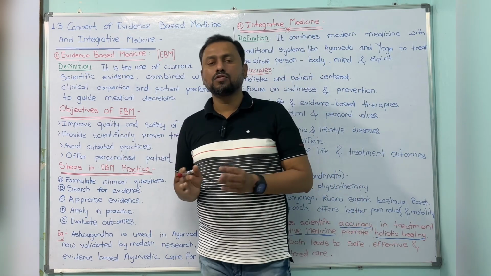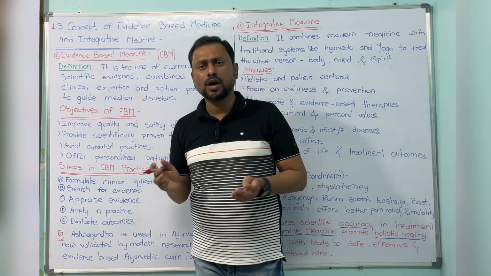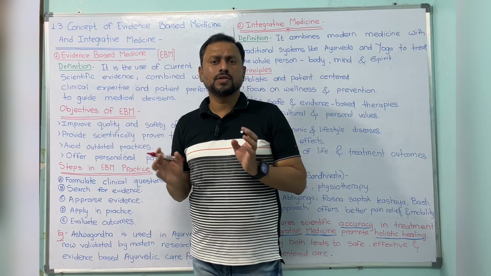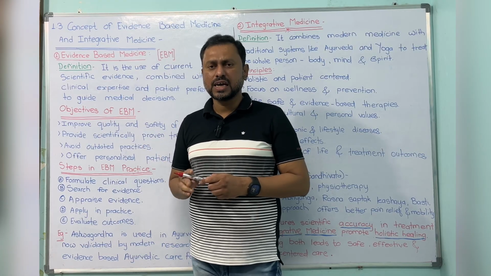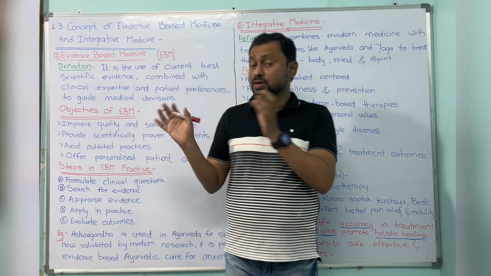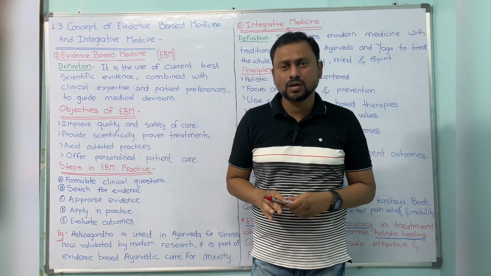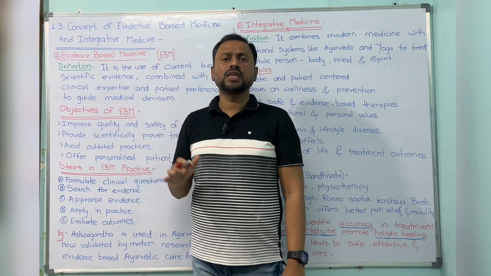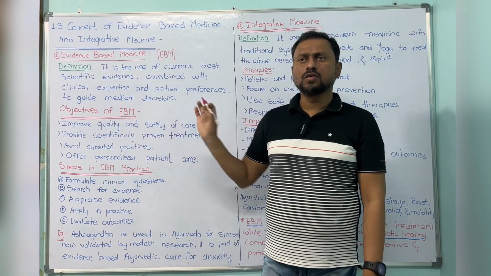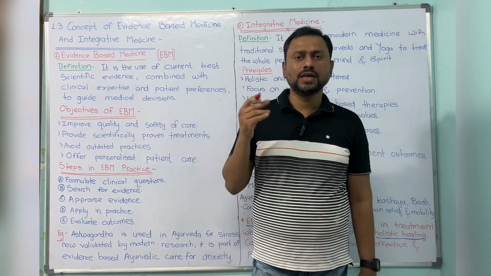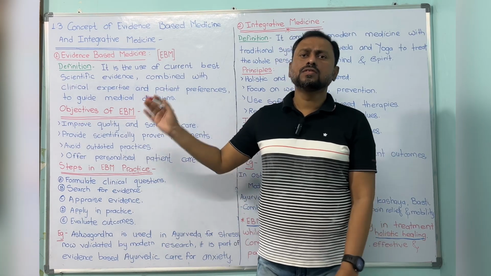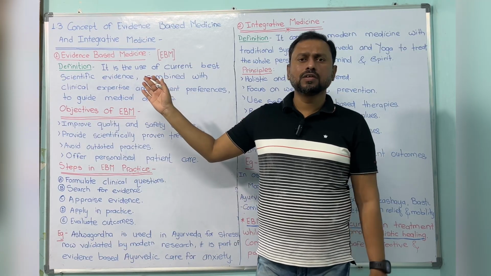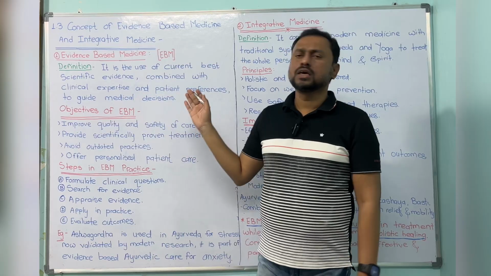Now the example, a very good example: Ashwagandha. You may have heard that for stress management as well as anxiety, Ashwagandha is one of the drugs of choice told by our Acharyas and ancestors. But previously there was no scientific evidence. Nowadays, after clinical trials, it is proved that Ashwagandha, Withania somnifera, is one of the best drugs for treating anxiety as well as stress. It is concluded that Ashwagandha is one of the best drugs, and based on that we can give the treatment. This is about EBM.